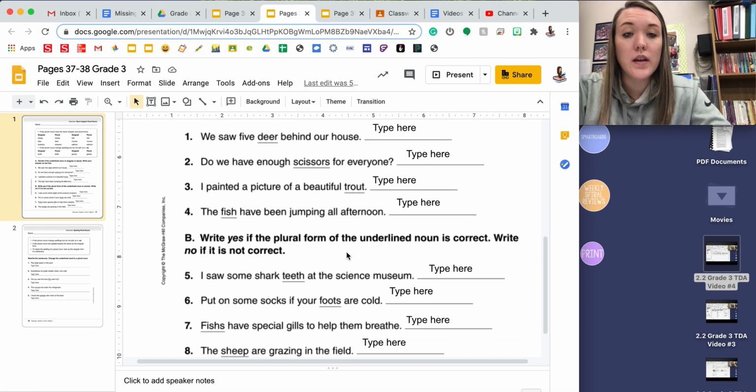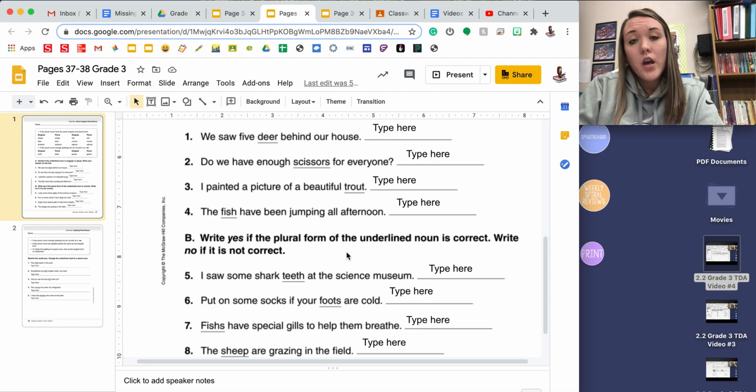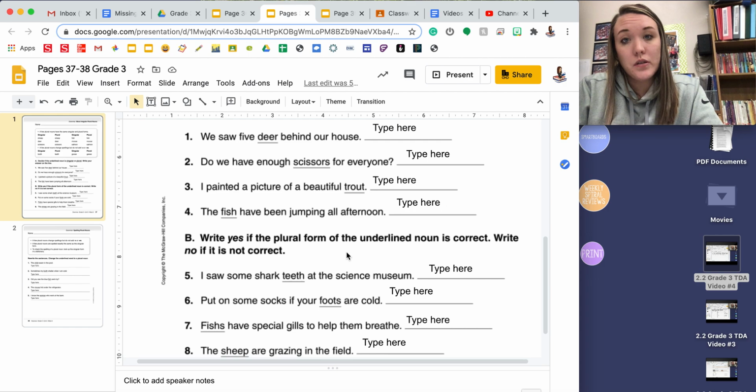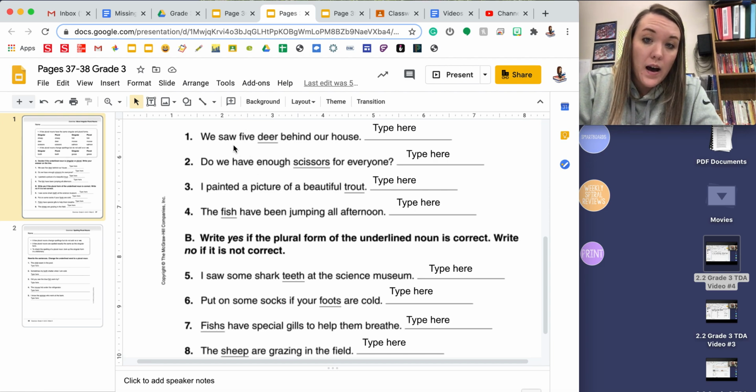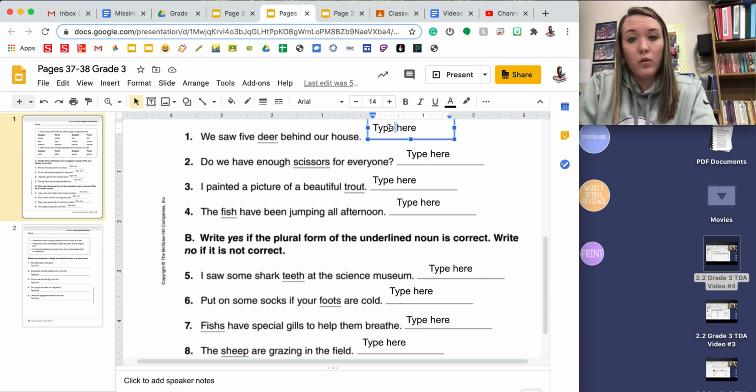Number 1 says, we saw 5 deer behind our house. Because deer could be singular or deer can be plural, I need to decide which one is being used in this sentence. You have to use context clues in the sentences with these irregular nouns to figure that out. So because I see the word 5, I know that deer in this sentence is plural. So I'm going to put a P on the line. You will need to finish up part A.